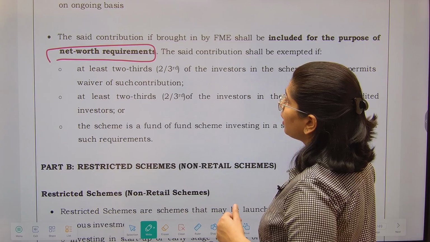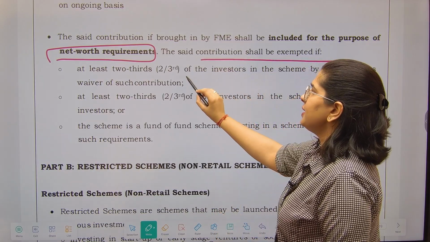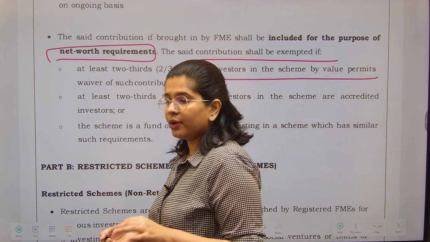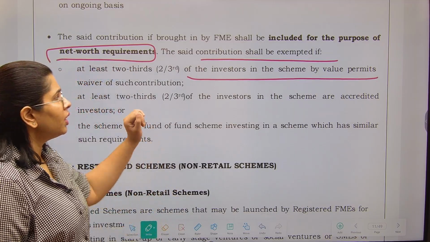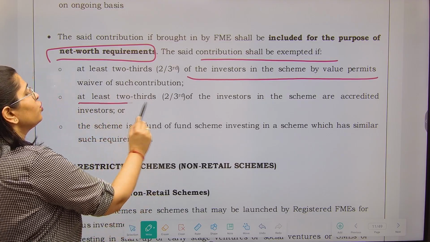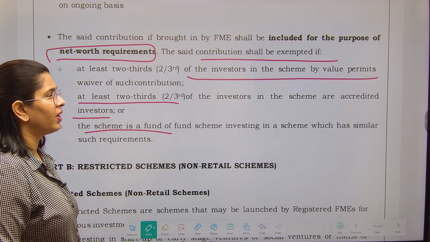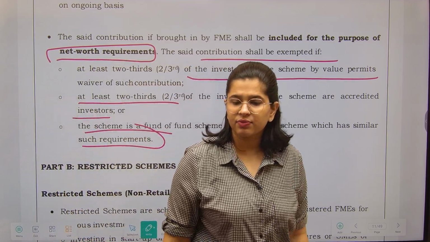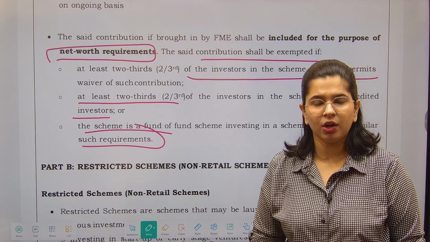Now the fund management entity can get exempted from the contribution when at least 2/3 of the investors by value permit a waiver of such contribution. We can allow you not to invest in the scheme if two-thirds of the investors in value permit such a waiver, or at least two-thirds of the investors in the scheme are accredited investors, or the scheme is a fund of funds scheme investing in a scheme which has similar requirements. So in all such cases, we are going to permit you a waiver. You do not need to bring the contribution. Okay?